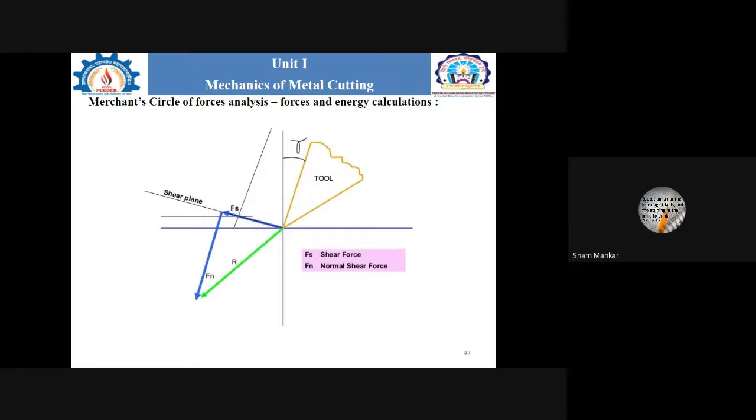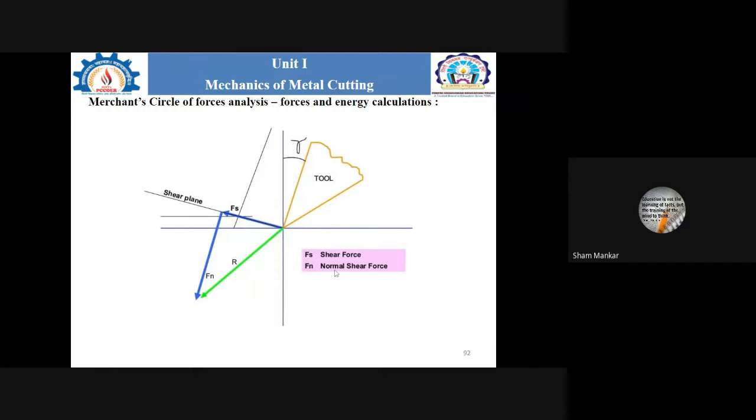Then the third step, in which we consider the shear plane, along with the shear force and the normal force on the shear plane. If we consider this as the shear plane, the force along that shear plane is Fs, the shear force, and one more, Fn, is shown here.